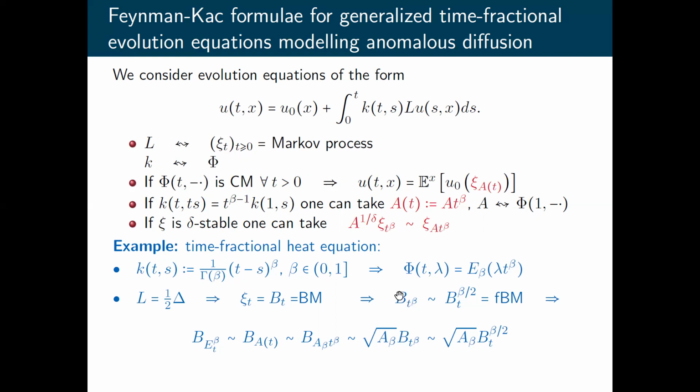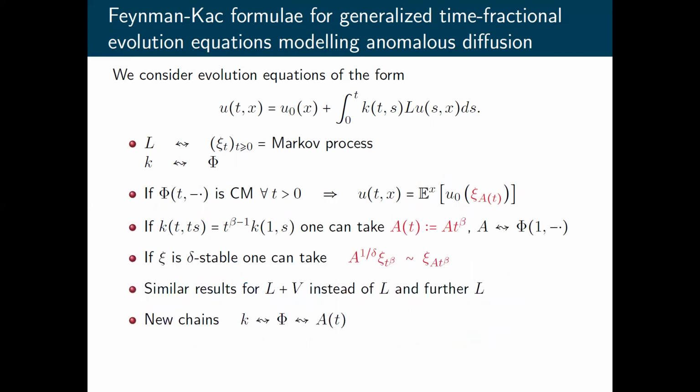And further, time-delayed Brownian motion as here has the same one-dimensional marginal distributions as fractional Brownian motion with Hurst parameter beta over 2. So we can replace this delayed Brownian motion by fractional Brownian motion. And then we obtain another stochastic solution, which is just gray Brownian motion. It is again another known representation. So we have restored the whole line between two known representations, stochastic solutions of time-fractional heat equation.